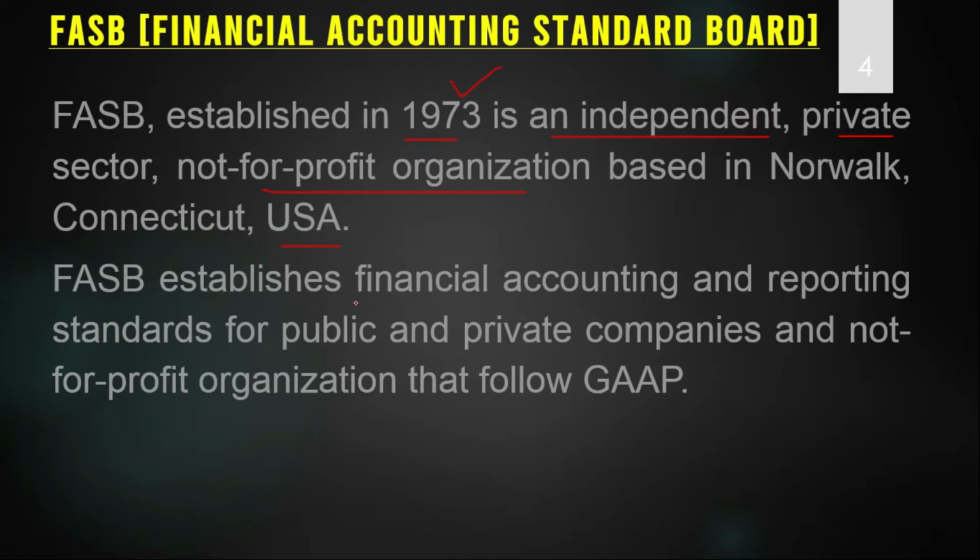FASB establishes financial accounting and reporting standards for public and private companies and not for profit organizations that follow GAAP. So establishing the financial standards is the task of the Financial Accounting Standards Board, and these standards are set for public and private companies, not-for-profit organizations, or any organization that follows GAAP.